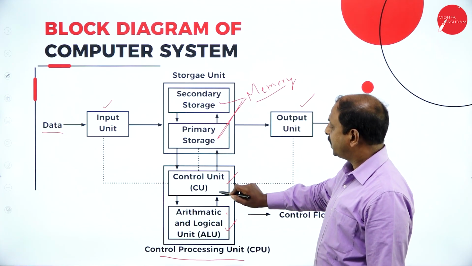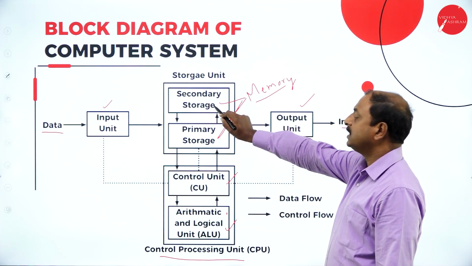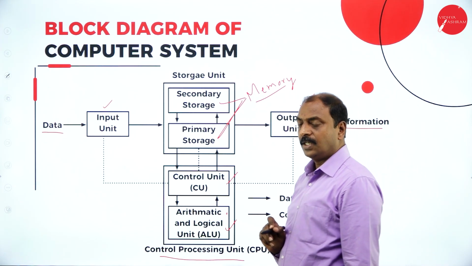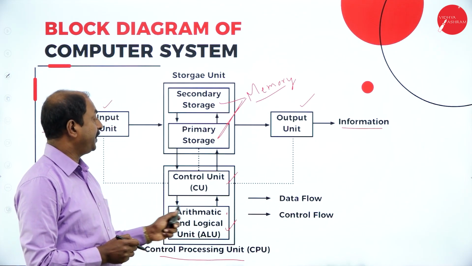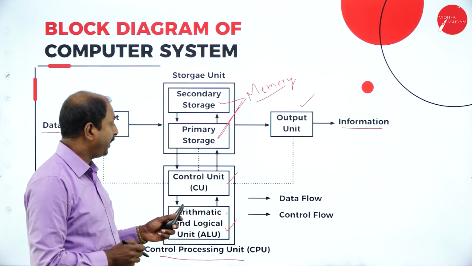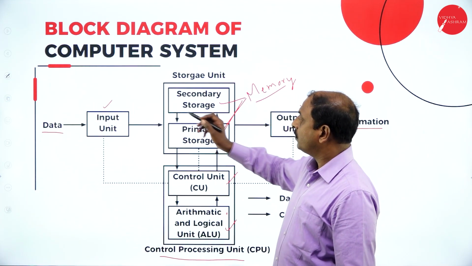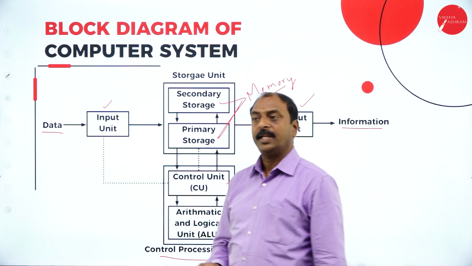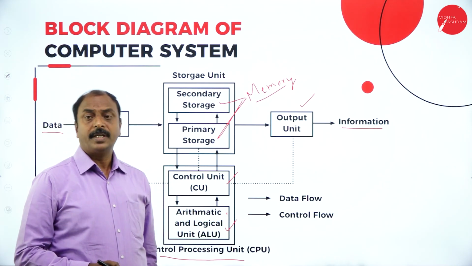Next, with the instructions from the control unit, the memory unit sends the information to the output unit for the user to display. All these activities are controlled by the control unit through signals. This is how the computer functions or works. We can explain this with a neat computer block diagram.